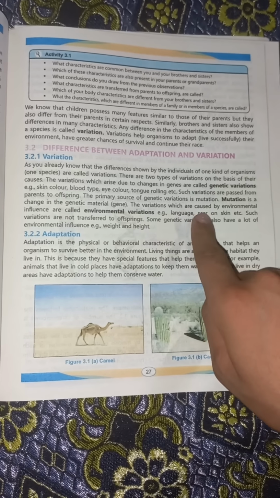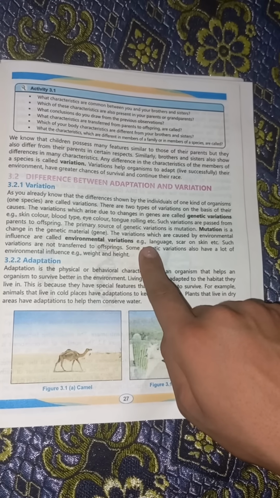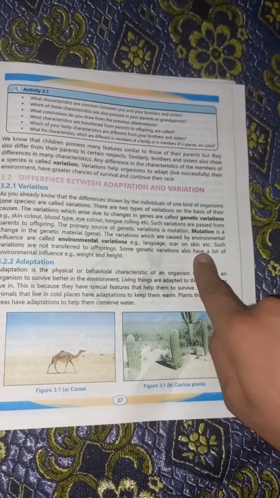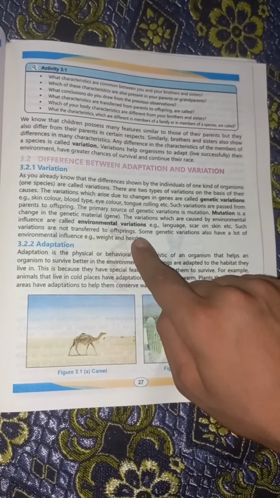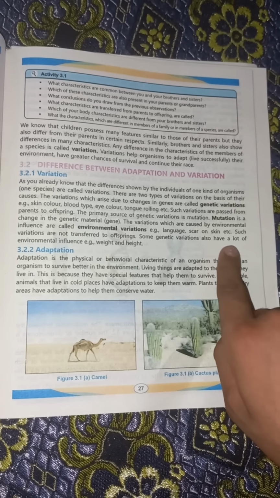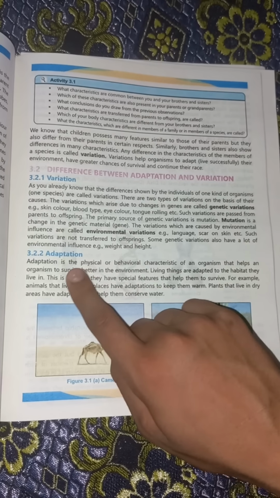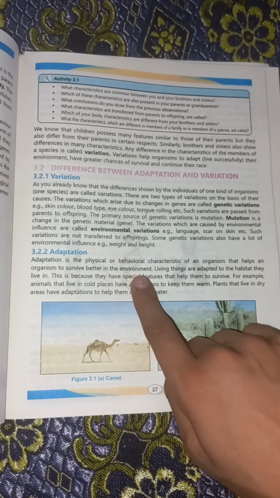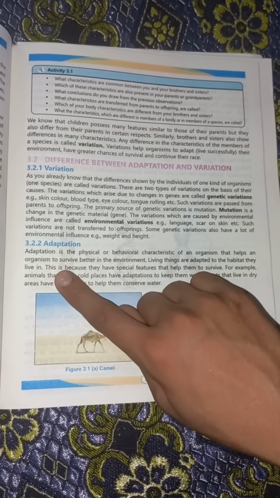The variations which are caused by environmental effects are called environmental variations. Example: language, scars on skin, etc. Such variations are not transferred to offspring. Some genetic variations also have a lot of environmental influence. Example: weight and height. Adaptation is the physical or behavioral characteristic of an organism that helps an organism to survive